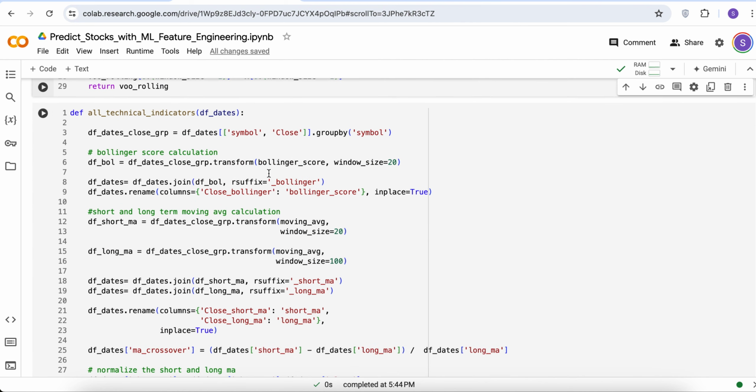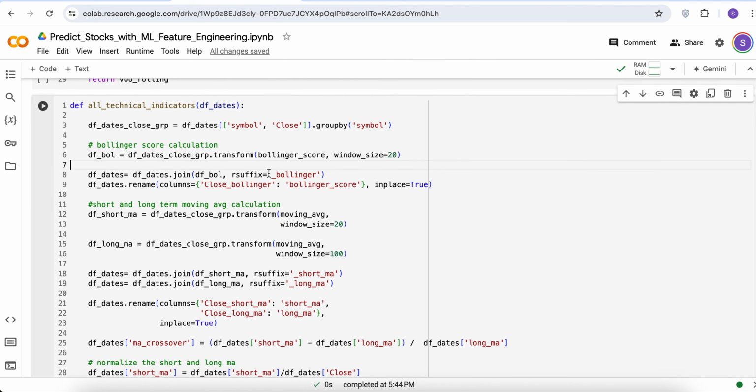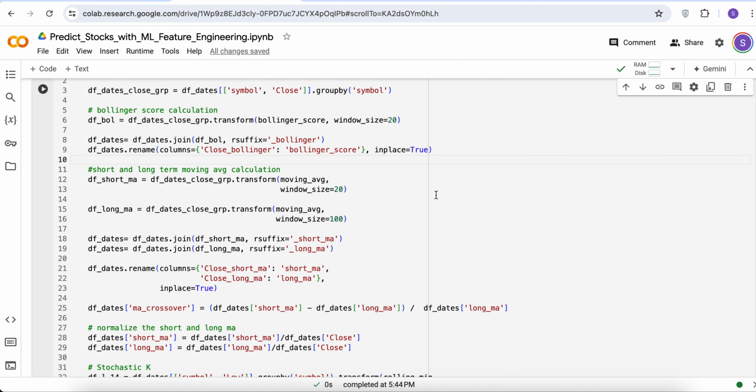So if we get back to all our technical indicators, for each of these groups, we calculate the Bollinger score with a window size of 20. So we take the 20-day moving average and we ask how far the closing price is compared to that. And then we join it to the original data frame and just change the column name to Bollinger score. We try to construct similar features in a similar manner.